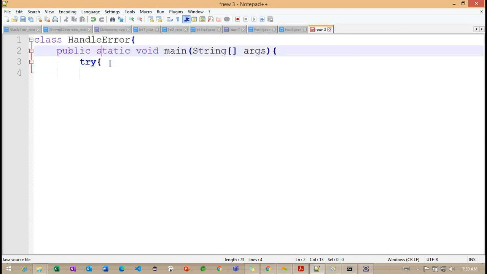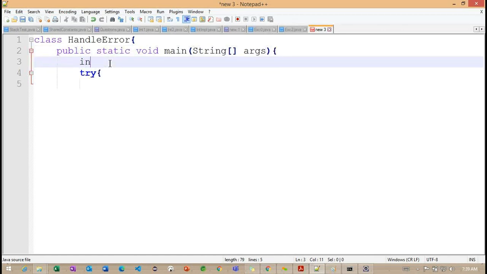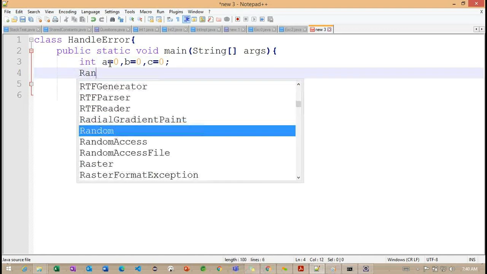Right. So before opening this particular try block, what we can do is define the variable section here. So int a is equal to 0, b is equal to 0, and c is also equal to 0. Right. And after this, we are going to work with a Random class here.